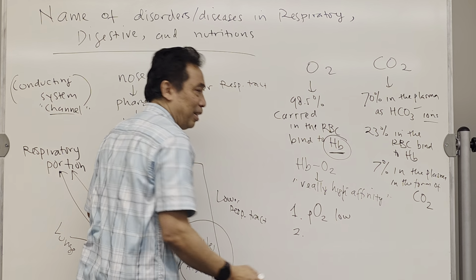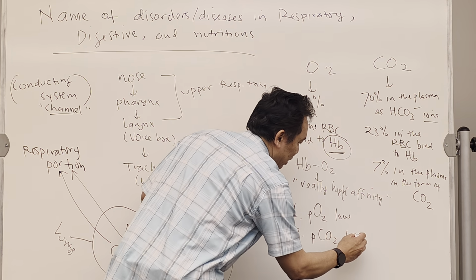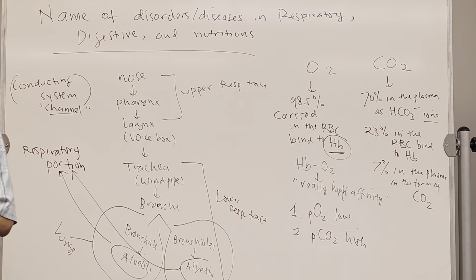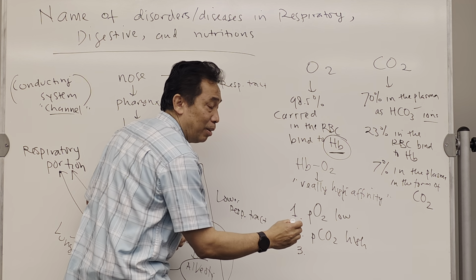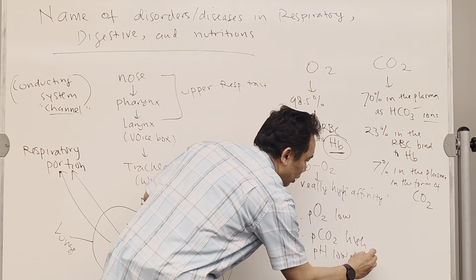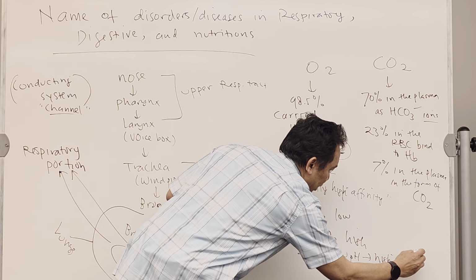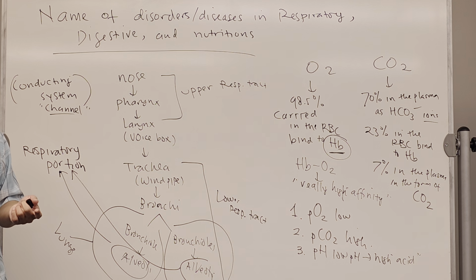And when the cell has a very high carbon dioxide concentration, then the pH will be lower, low pH or high acidity. Remember, lower pH means more acid.